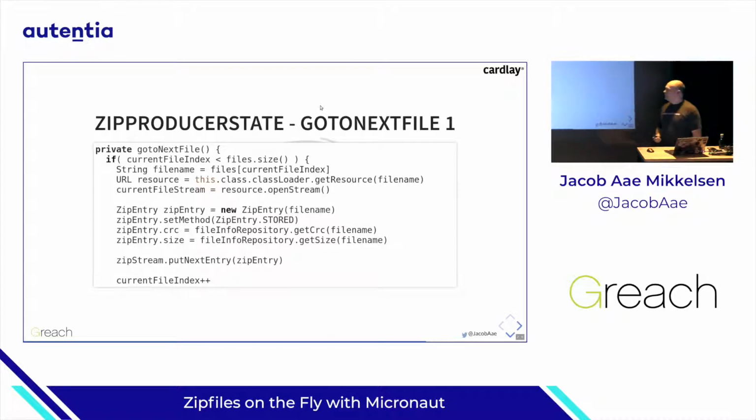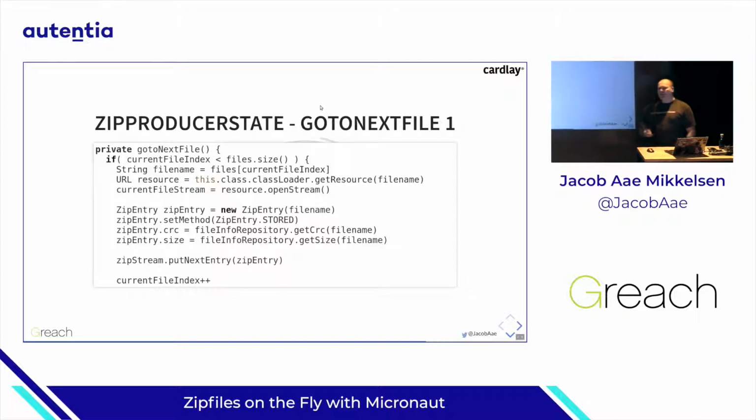The go to next file is split around 2 slides. So the first case is that we're in fact working already on a current file, and that current file is not out of the array of the files. So retrieve the file name, get the resource. In this project, I've just dumped 20 pictures in the resource folder. So that's how I retrieve it here. Of course, we could retrieve it in any other way, so retrieving them from disk or from a database or from S3.